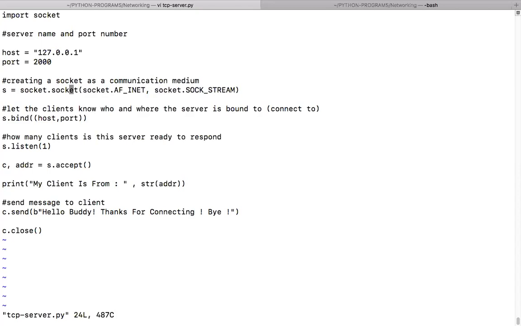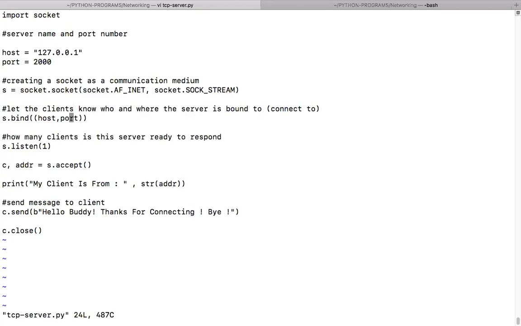One more thing I want to tell you: these are just functions written in Python, but underlying it, if you see the real code, everything is written in C language and makes use of Unix socket programming. So we are just using a wrapper on top of it, which Python provides, and it's very easy. If you do it in C, you'll have more fun because you have a lot of things to do there. Here you have nothing to do because the library has taken care of it. Then what is the next thing?